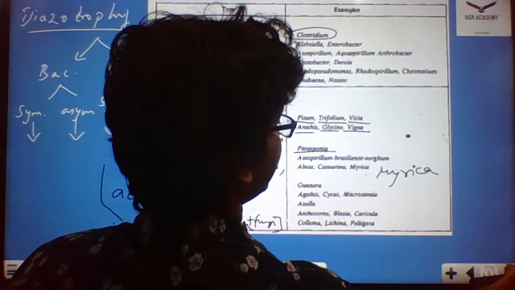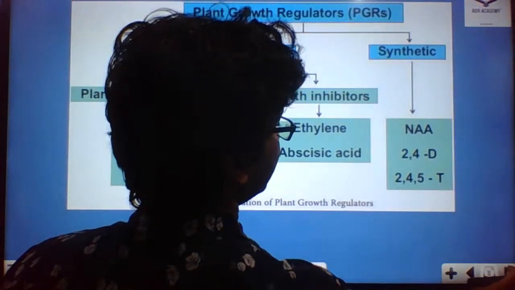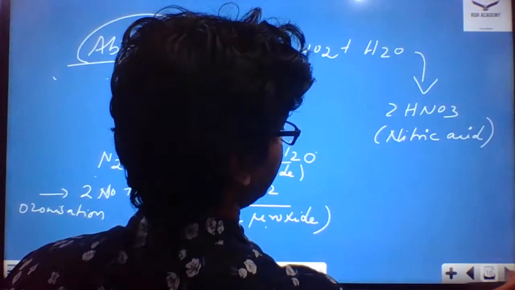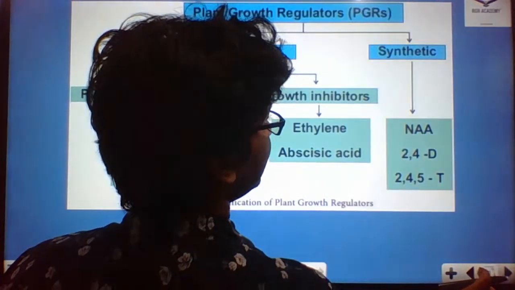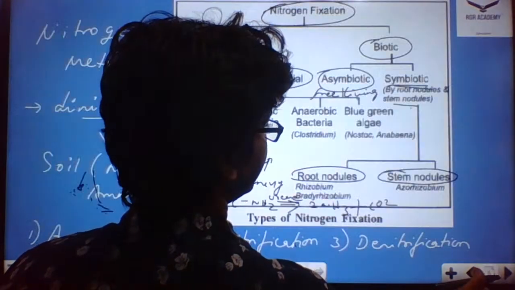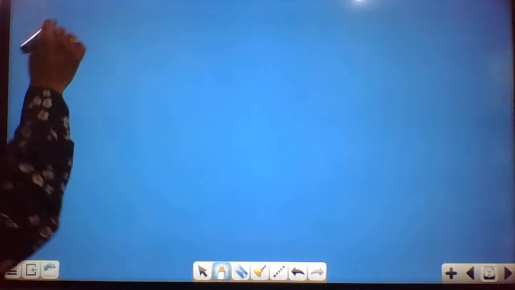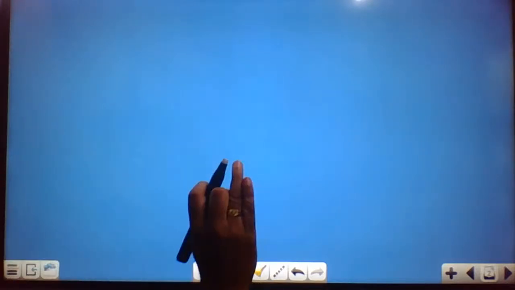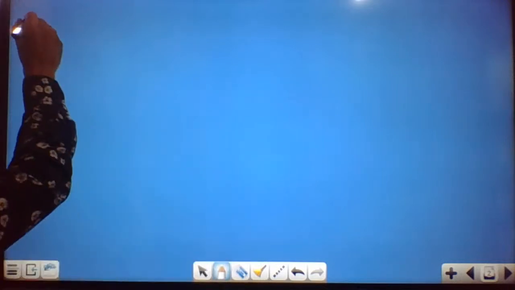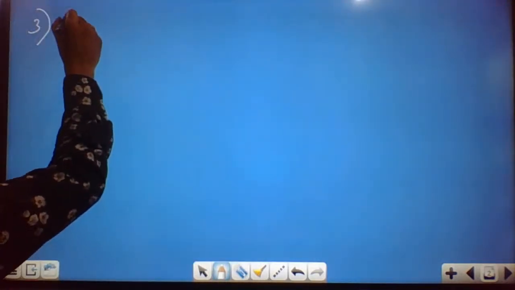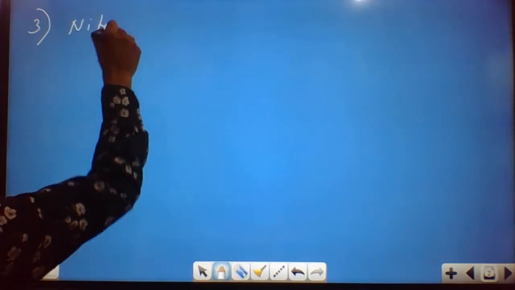As I told you, nitrification combines the ammonia which is converted to nitrite, and then converted to nitrate. Fine. So root nodule formation we have done, the second is nitrogen fixation, and the third part is nitrification.